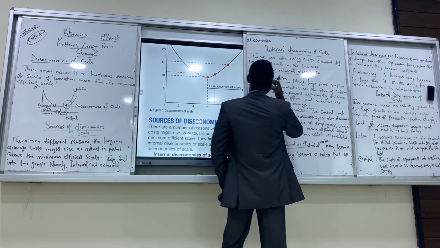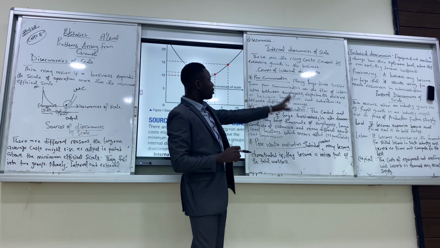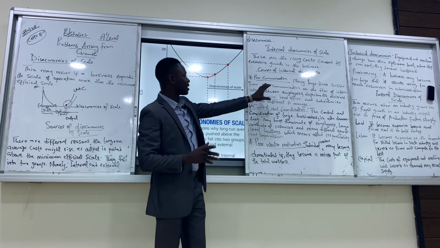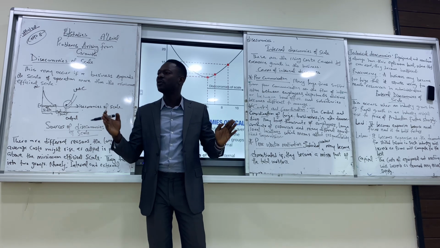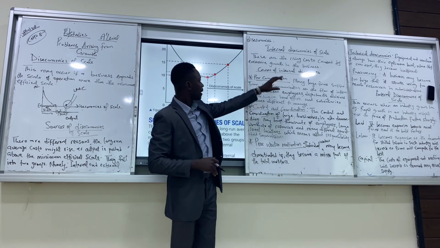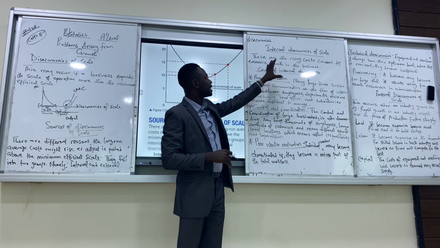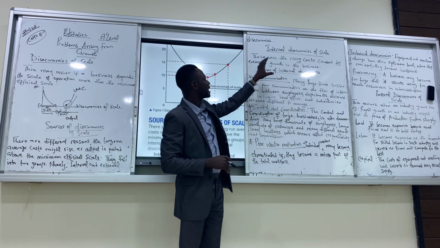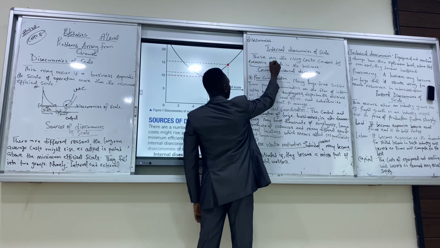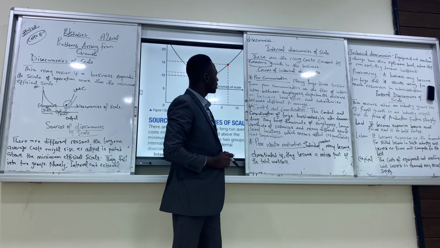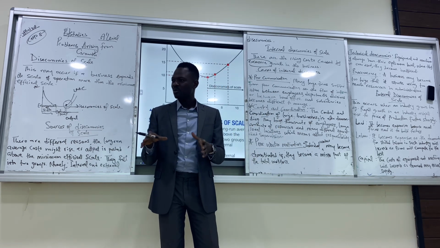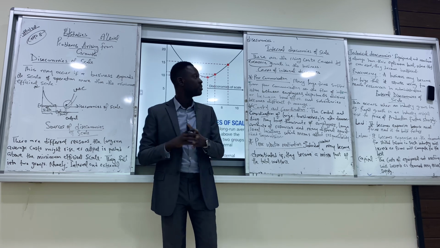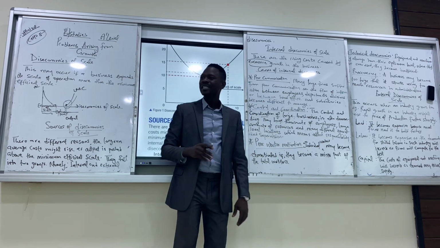So we start with internal diseconomies of scale. Why do we call it internal diseconomies of scale? We call it internal because this cost arises as a result of excessive growth in the business. So I wrote, internal diseconomies of scale, these are the rising costs caused by excessive growth in the business. So if the business becomes too big to be controlled, that is what we call diseconomies of scale.